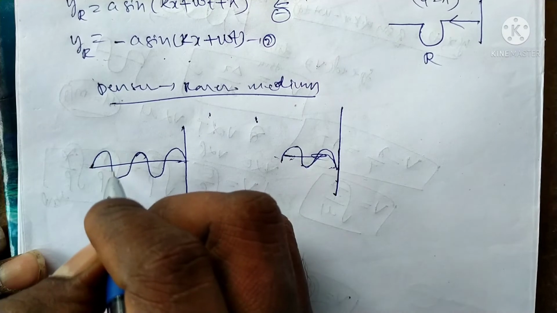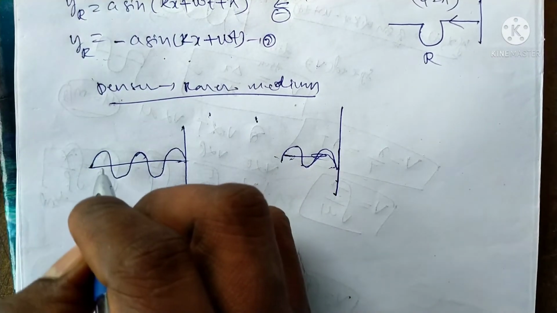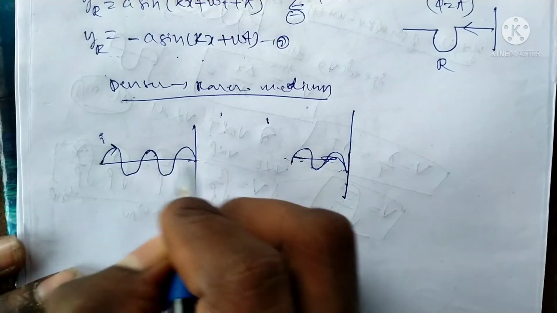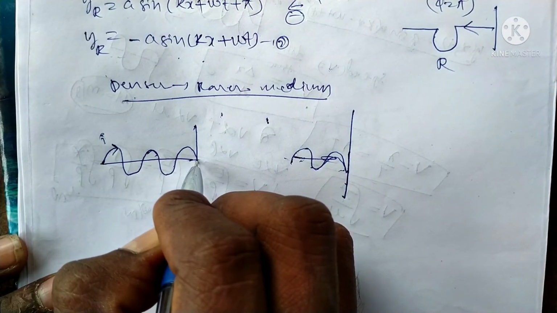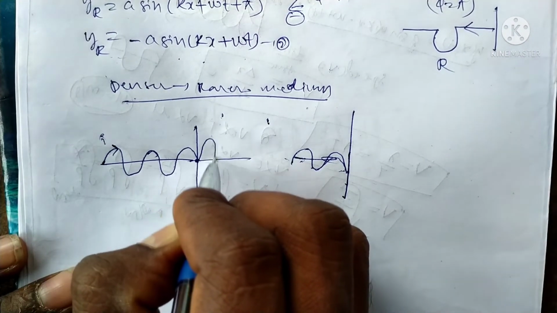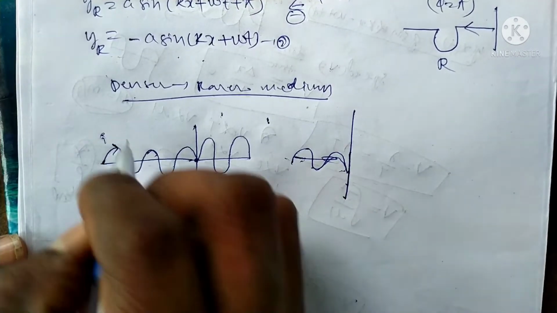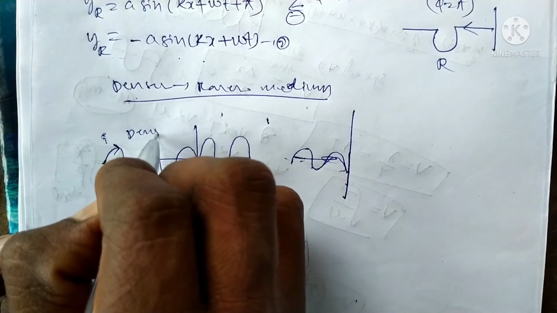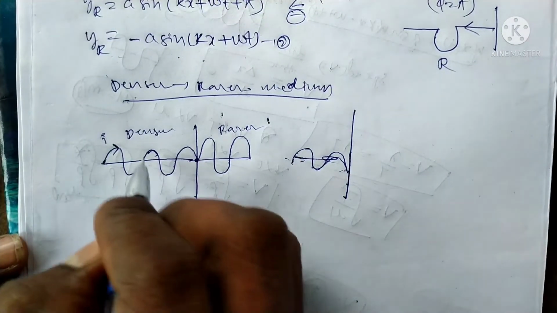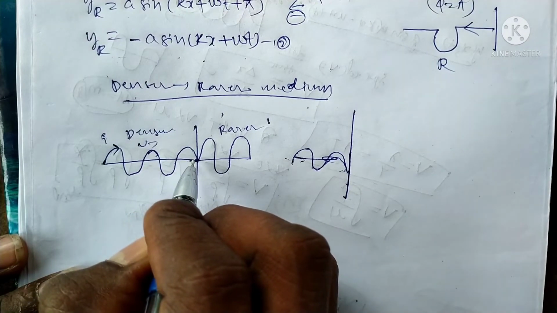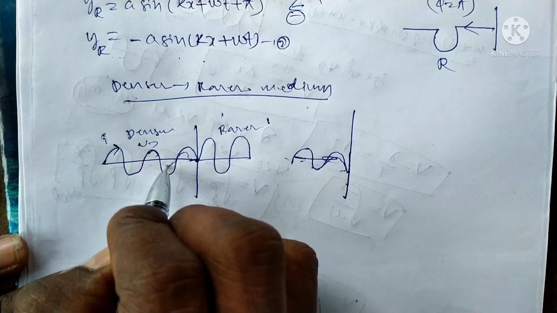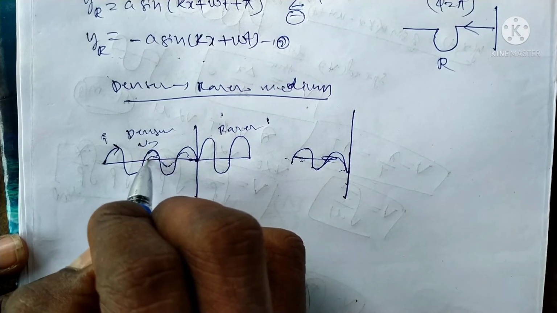The incident wave is traveling like this in the denser medium, and the transmitted wave is like this in the rarer medium with velocity v. The dotted lines are the reflected wave.